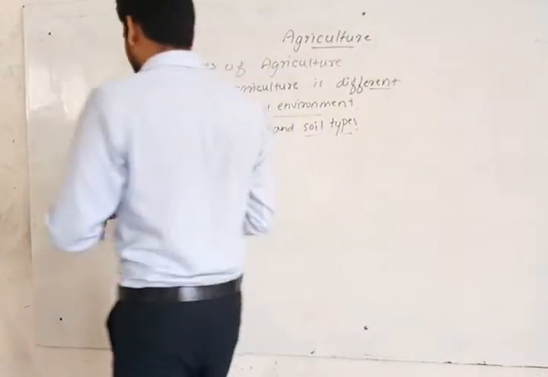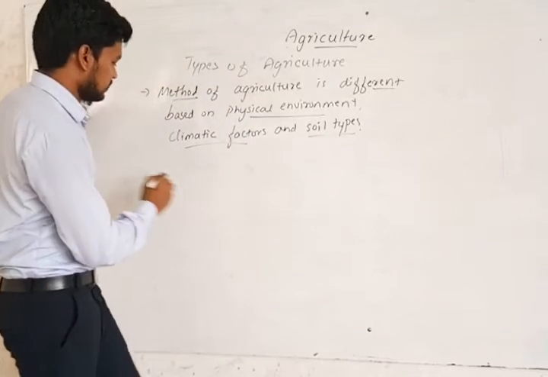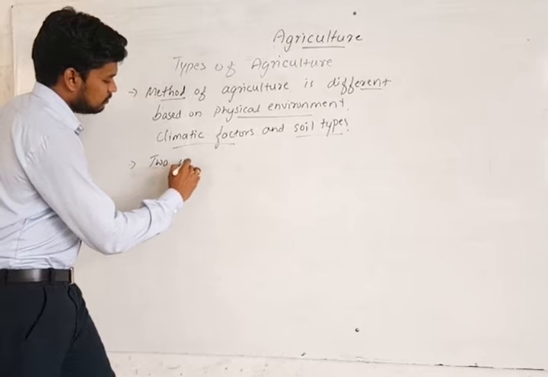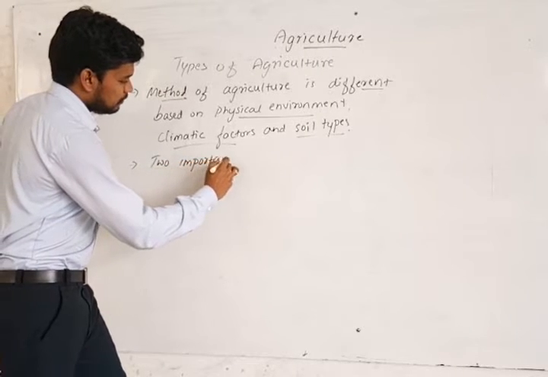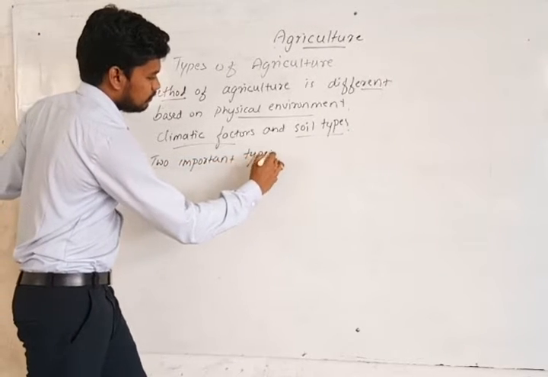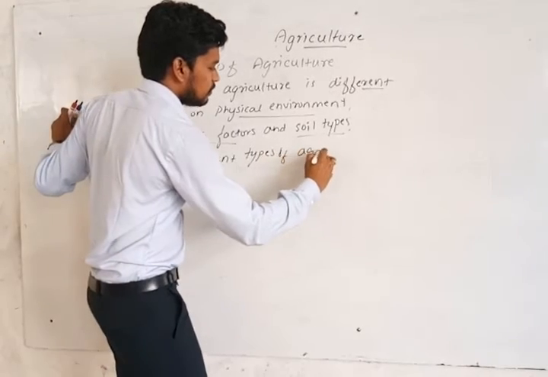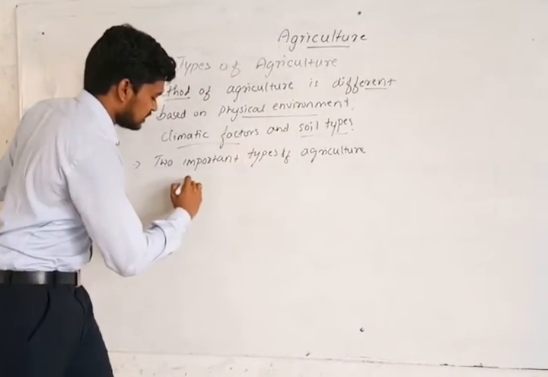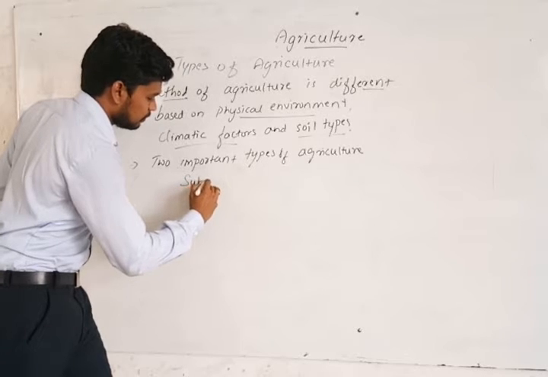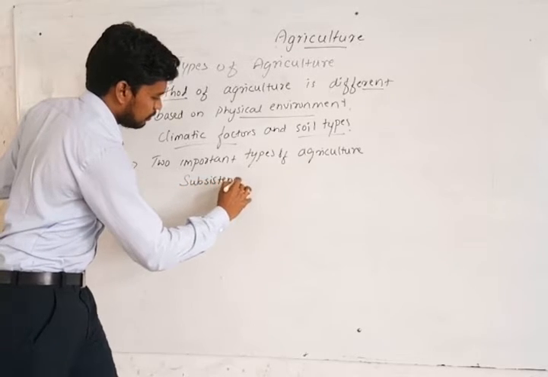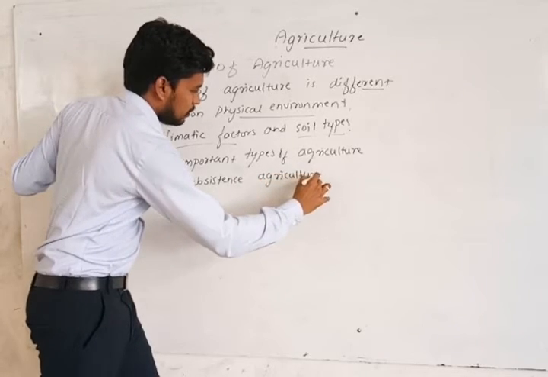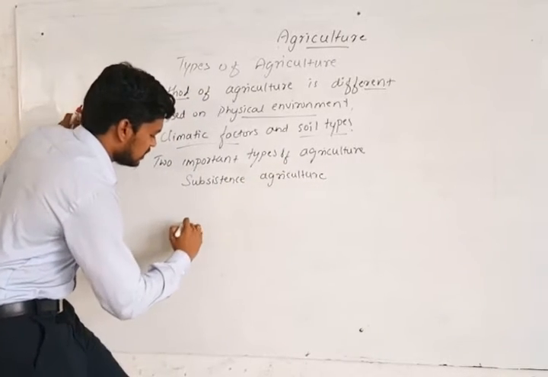So in India we have mainly two important types of agriculture: subsistence agriculture and commercial agriculture.